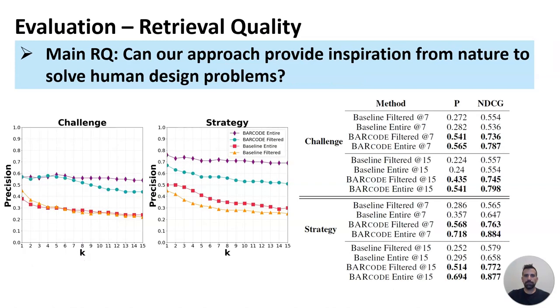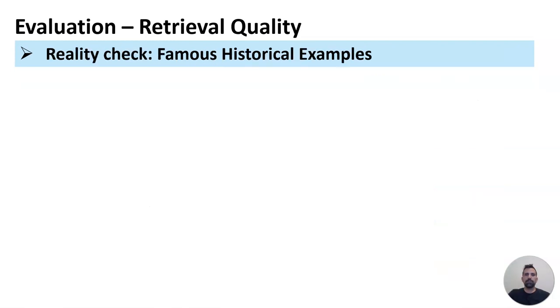And now for the results. We show that BARcode substantially outperforms the baseline, both for the entire data and the filtered data, for both metrics. In the left figure, precision is represented on the y-axis, and the rank of the results on the x-axis. As we can see on the left part of the plot, the system is better at identifying sentences with challenges relevant to the engineer's problem, and on the right part of the plot, in retrieving potential strategies. We show that BARcode can provide inspirations from nature to a large variety of queries, and that the filtering heuristics drastically reduce the data volume before performance starts to decline.